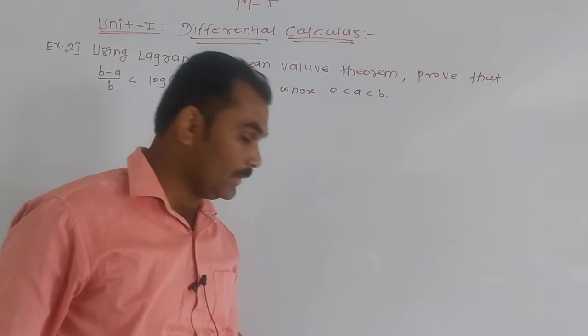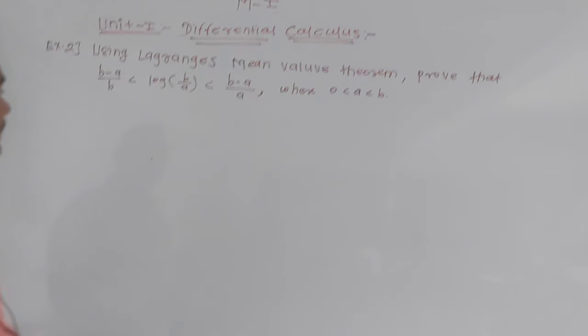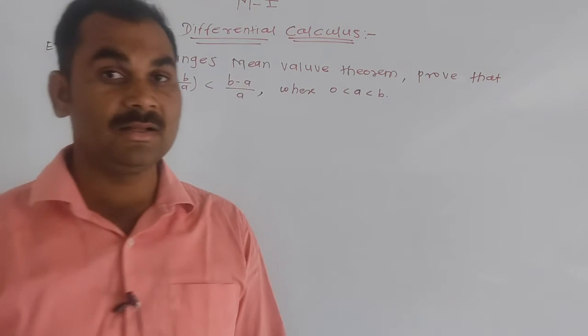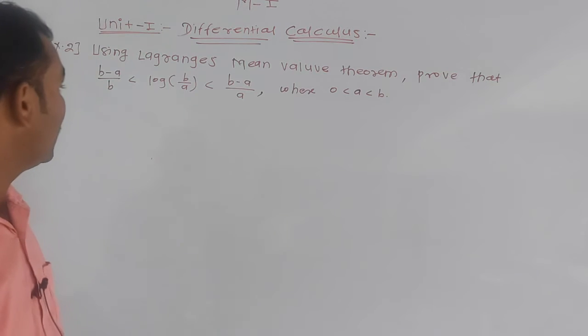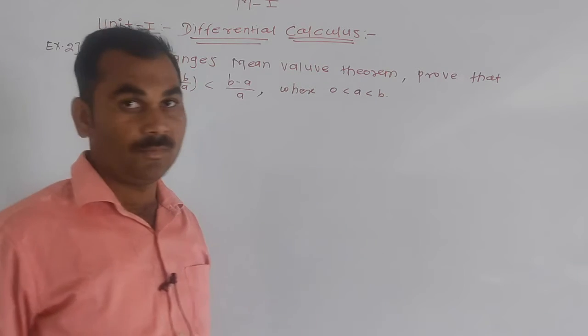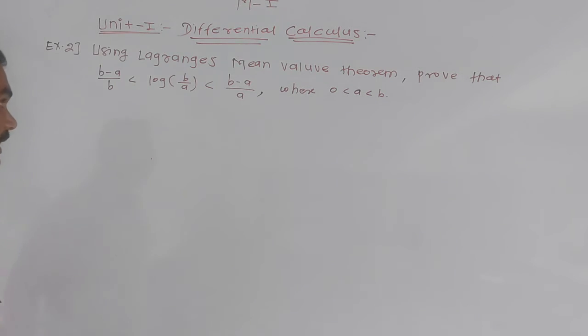Okay, तो देखो we have to show that this result, that is b minus a divided by b less than log b divided by a less than b minus a divided by a, where 0 less than a less than b. Okay, so this is your target. We have to show this result by using Lagrange's mean value theorem. Okay. Now here we have to select the function.